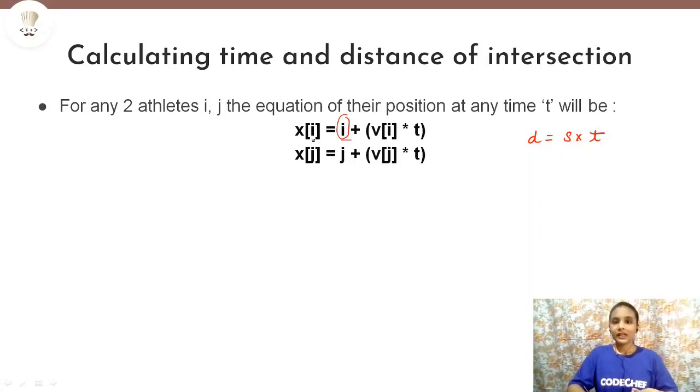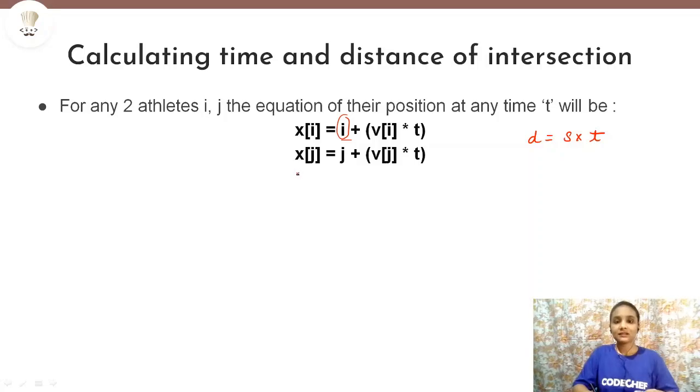So if we take two athletes, suppose the ith athlete and the jth athlete, the equation for their distance at any time t is going to be i plus v of i into t, and for the jth athlete it will be j plus v of j into t. Now if we need to find the time of their intersection, we need to find the time when they will intersect at the same position.